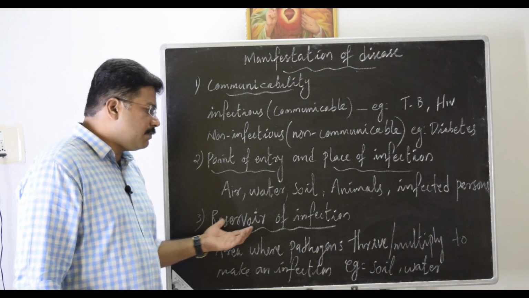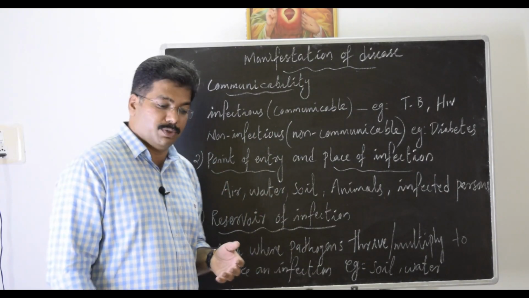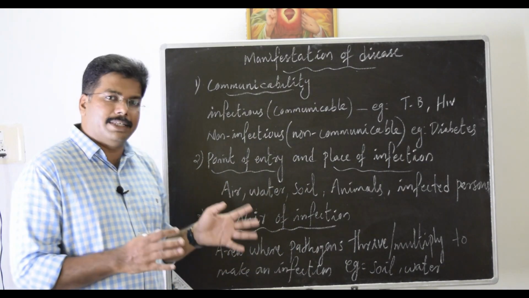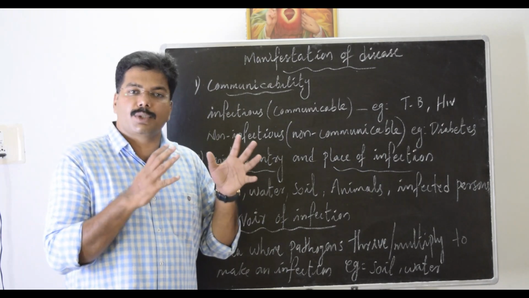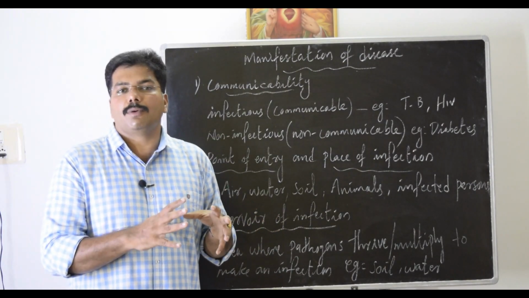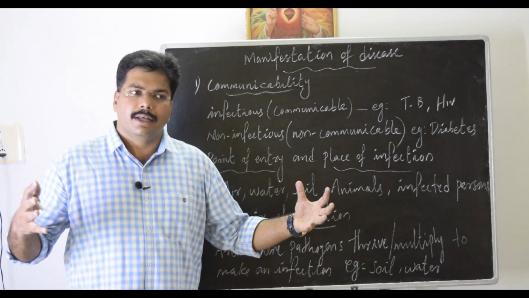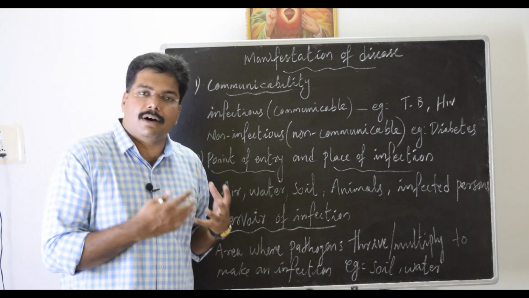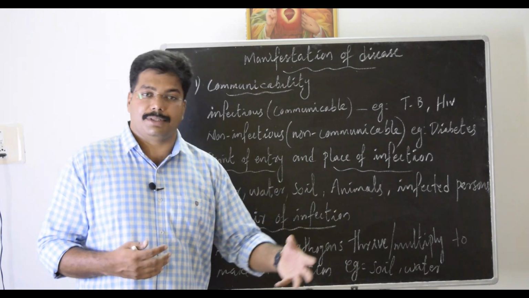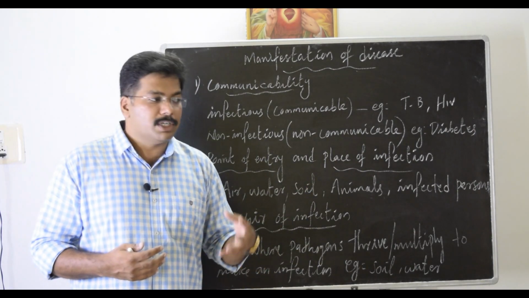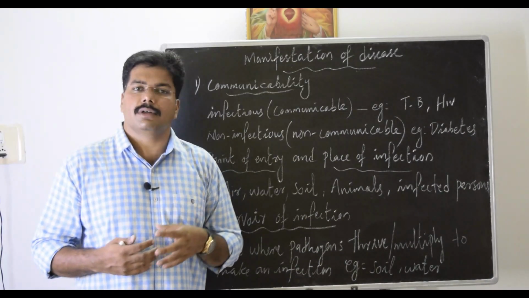The reservoir of infection is the next point you should remember. There are some places where, before it goes for an actual infection, these microbes can multiply or thrive in a huge quantity. For example, in water, a large number of mosquito larvae are present. Or in the soil, a lot of microorganisms keep growing.